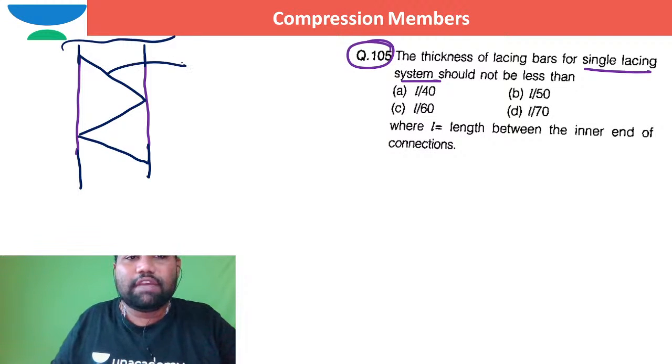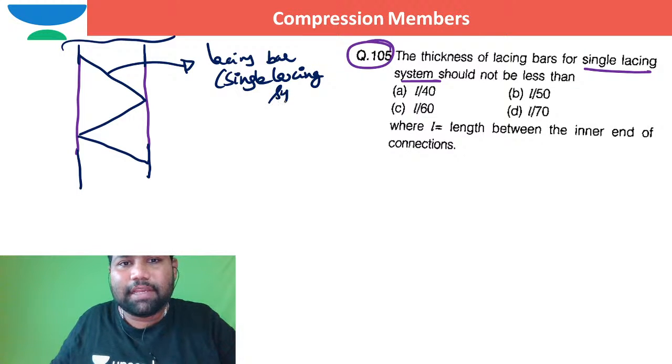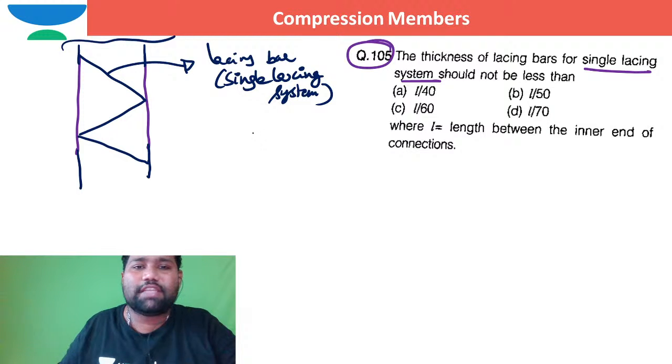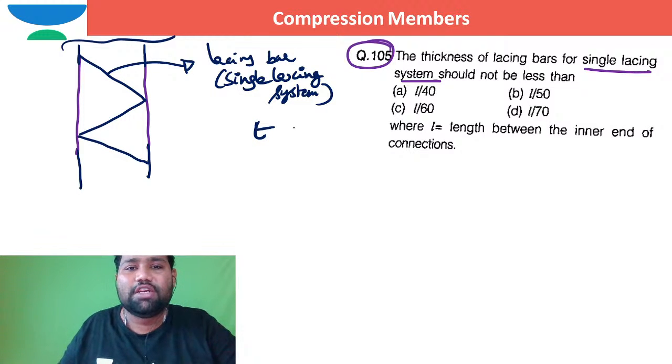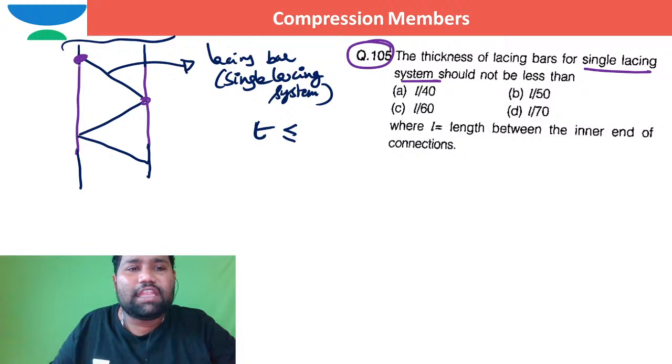The question is, if this is a lacing bar in the case of a single lacing system, what is the thickness of the lacing bar? The thickness of the lacing bar should always be greater than or equal to the effective length of the lacing bar between the inner ends of the connections divided by 40, so L by 40.